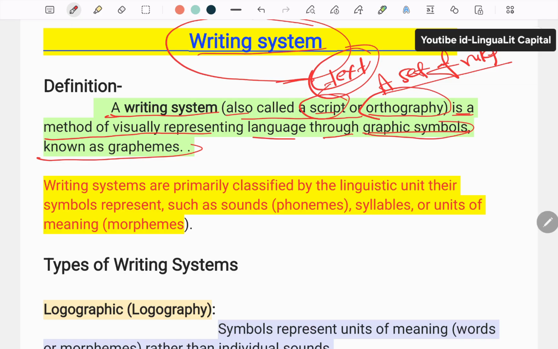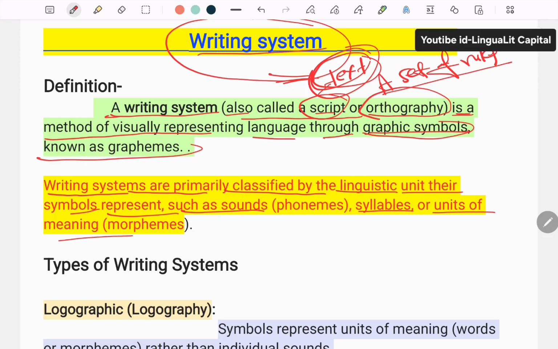Writing systems are primarily classified by the linguistic units their symbols represent, such as sounds, syllables, or units of meaning, morphemes.